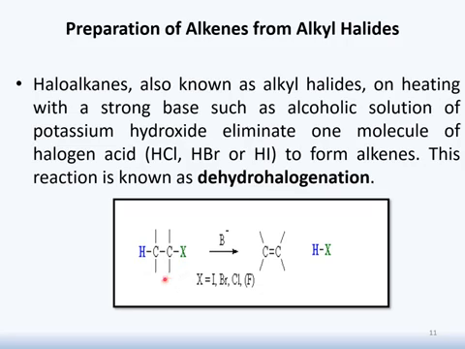Here is the example. You will see that it's a general reaction. Here is saturated compound which is alkyl halide. This alkyl halide is in the presence of base, and as we have mentioned here, it could be alcoholic solution of potassium hydroxide. In the presence of this base, you will see there is the removal of hydrogen from this side, halo group from this side.